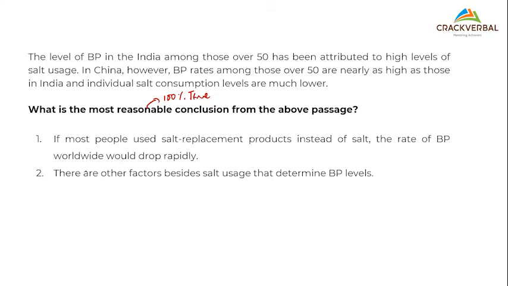Visually, do you see this? There are other factors. Can you see that part visually? 100%. Is it written there in the para? Yes or no? No. But what is there in the para that gives us a clue?